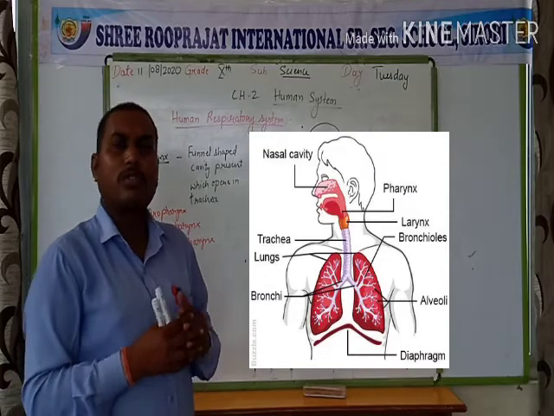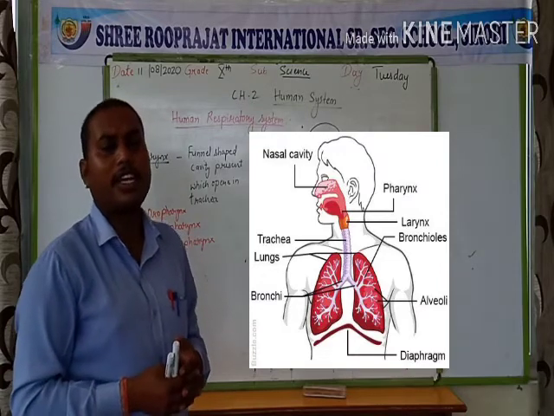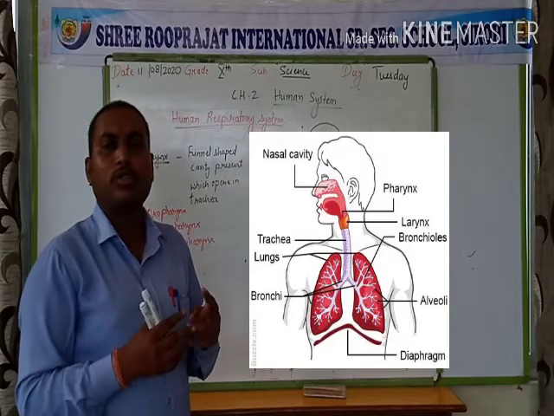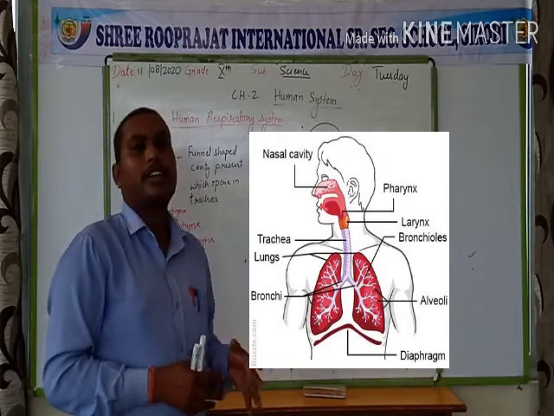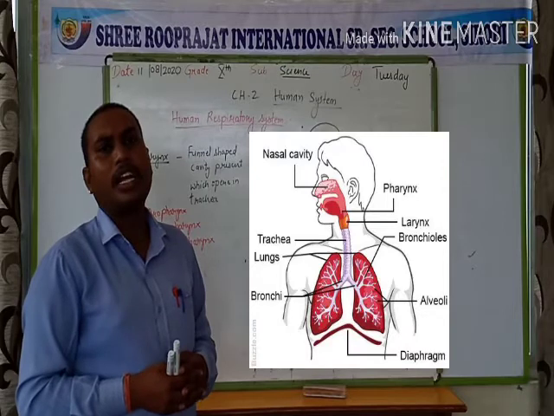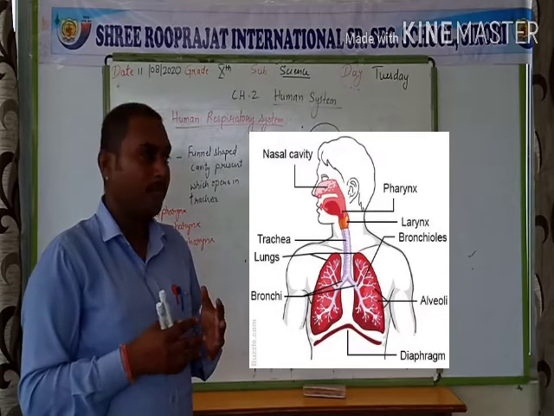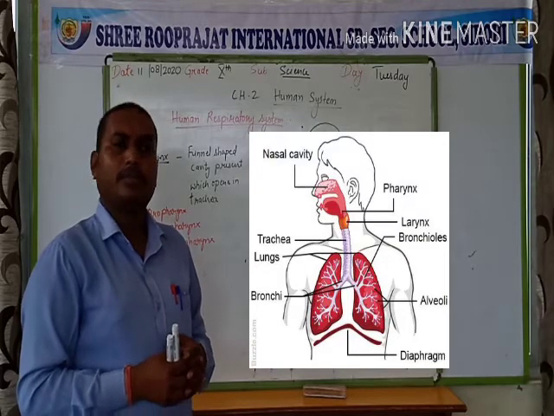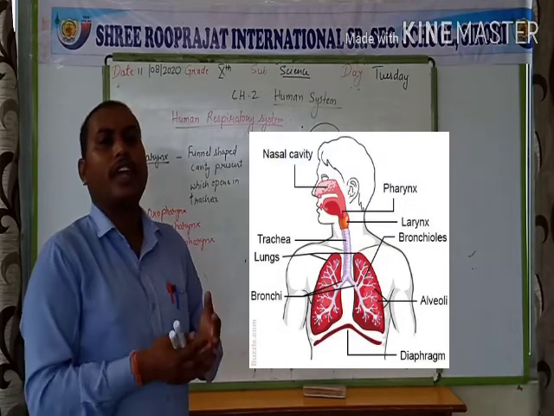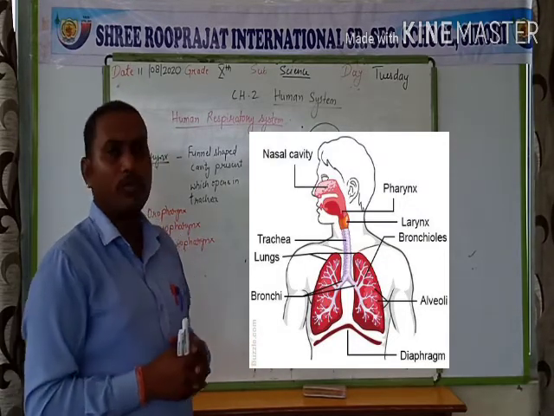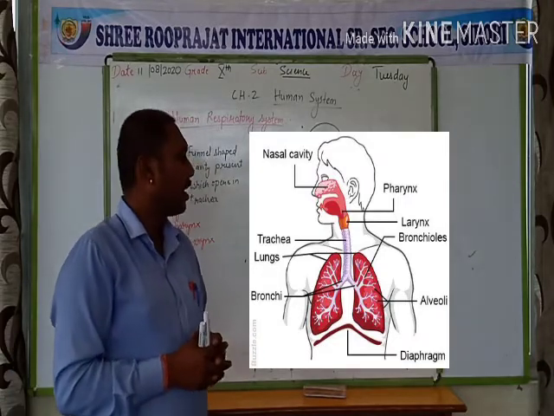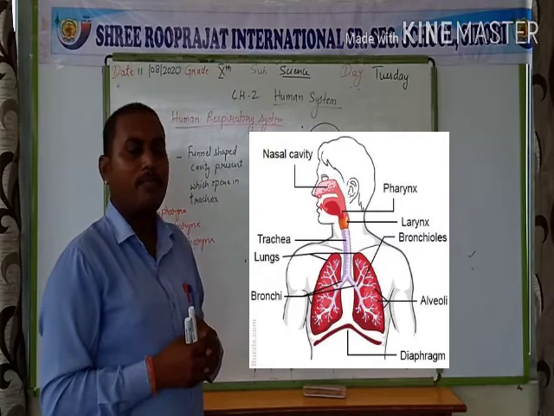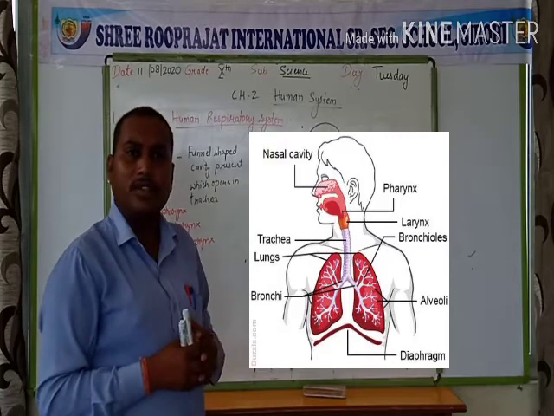Now the trachea goes down into our thoracic cavity, the chest region. Here it breaks down into two branches known as bronchi. The lungs are muscular structures which act as an air bag and can store air inside like a balloon. It is a special, delicate organ. Now the bronchi enter into the lungs.